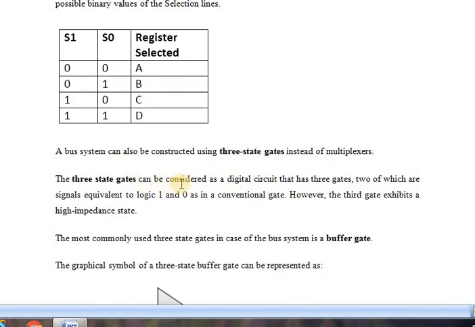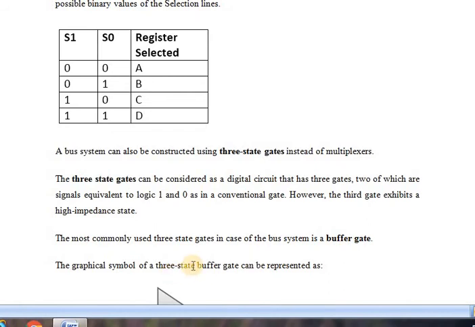The 3-state gate can be considered as a digital circuit that has 3 states, 2 of which are signals equivalent to logic 1 and 0 as in a conventional gate. However, the third state exhibits the high impedance state. The most commonly used 3-state gate in a bus system is the buffer.